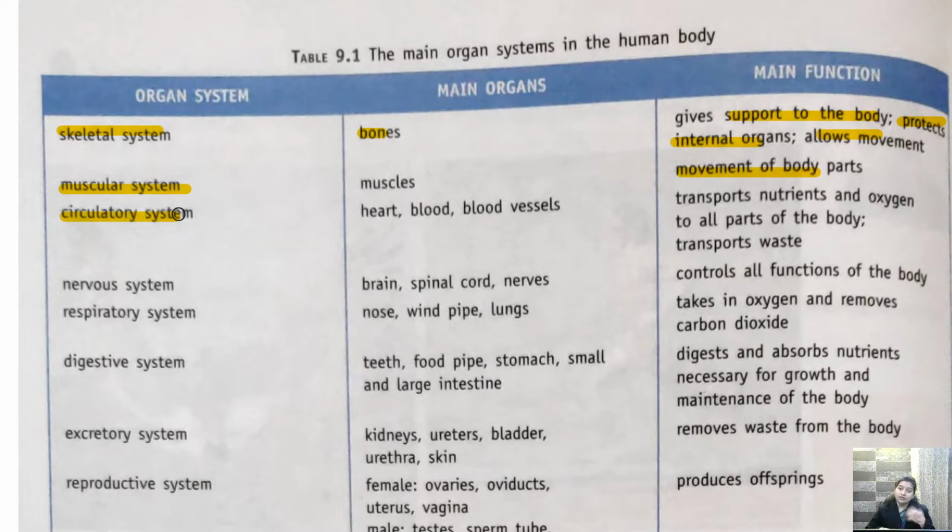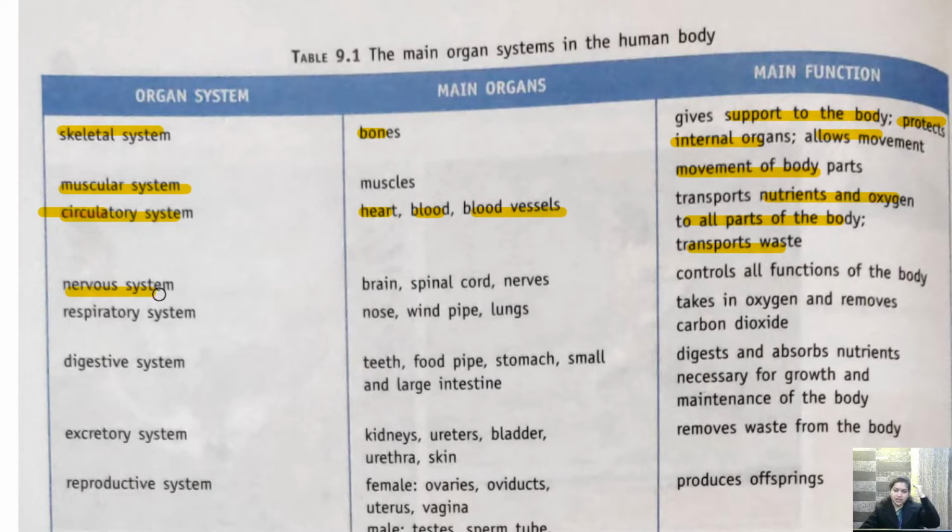Isn't it? ये flow कैसे होता है? It takes place with the help of few organs like heart, like blood. Obviously we require blood and blood vessels. So these things are required for the flow of blood or the flow of blood along with the nutrients. Okay, so to transport nutrients and oxygen to all parts of the body and transport waste, this circulatory system is required. Okay, then we have nervous system.